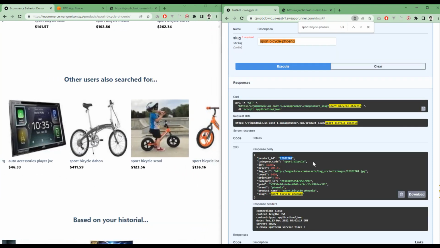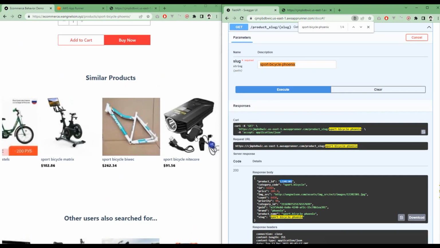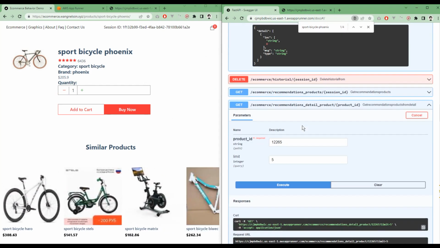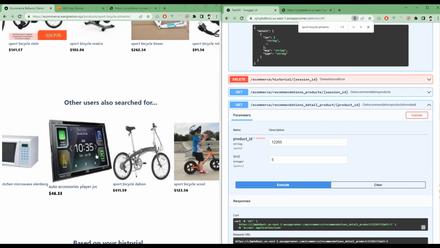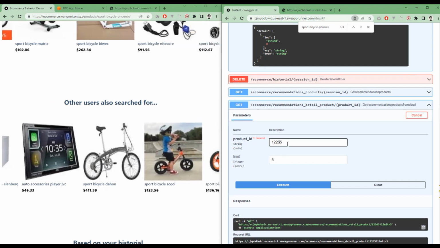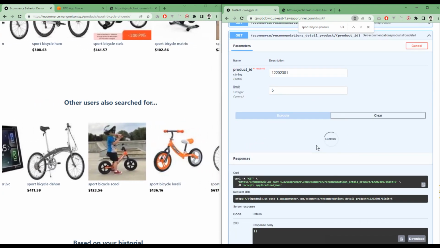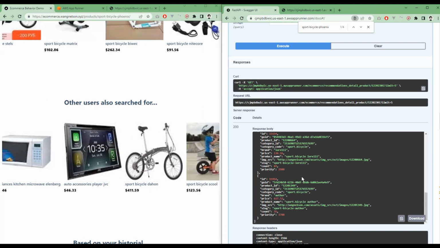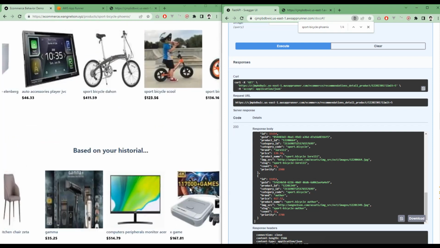Oh, sorry, this one. We copy this product ID from a bicycle, and if we go to the detailed products, we should get this product line over here. We paste it here. You can see that now it's recommending these products over here. Bicycles, other bicycles, that other people viewed.